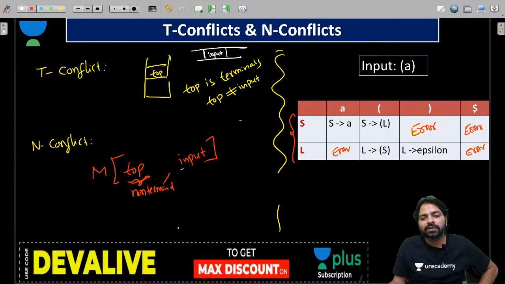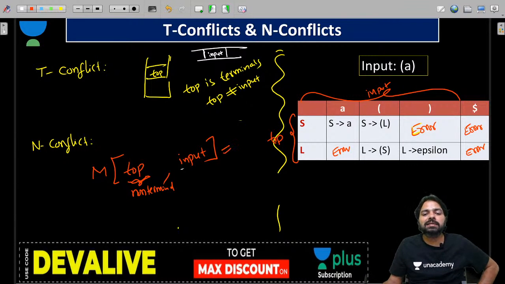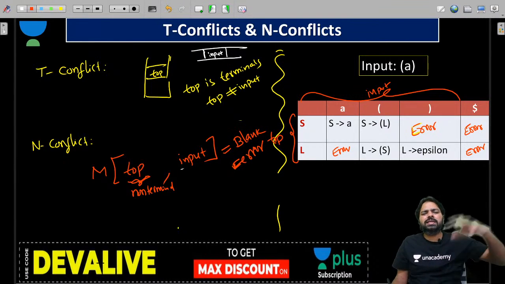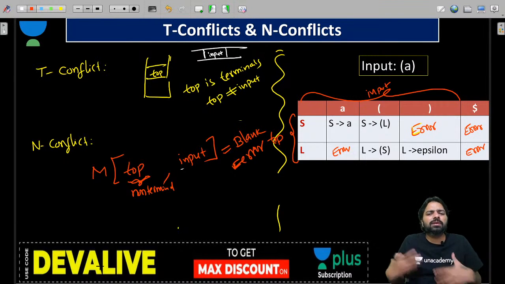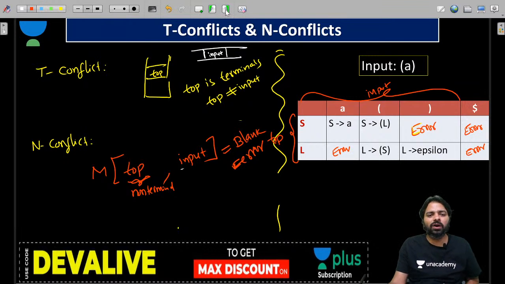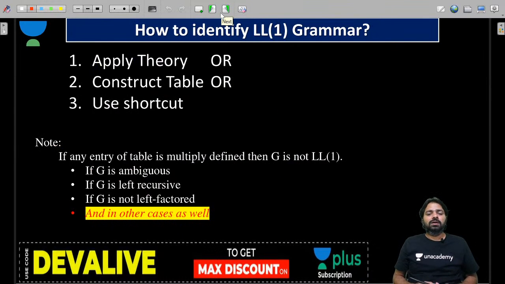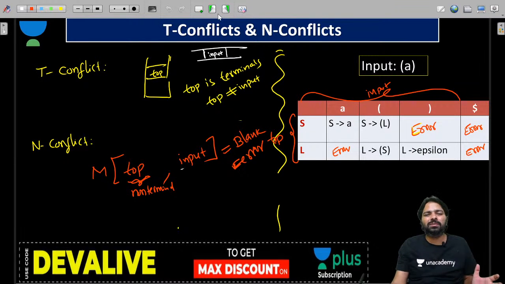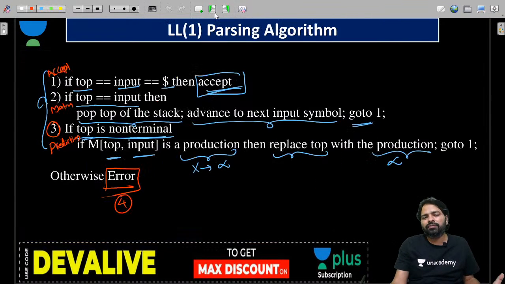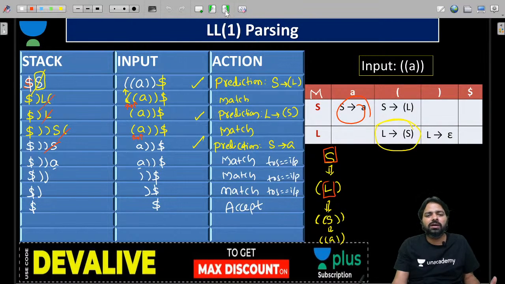Remember guys, this will be the top of the stack and this is your input. That has a blank. Blank means error, and this error is called an N conflict. Whether it is a T conflict or N conflict, your parser will produce a syntax error, guys. Now I hope you understood the parsing algorithm, and that whole theory is about the practical implementation of leftmost derivation.